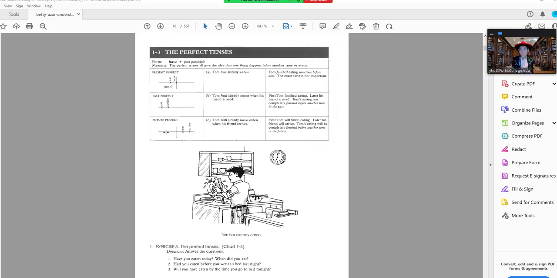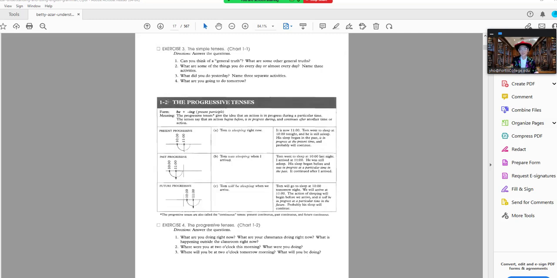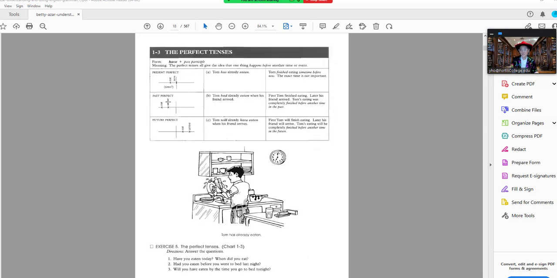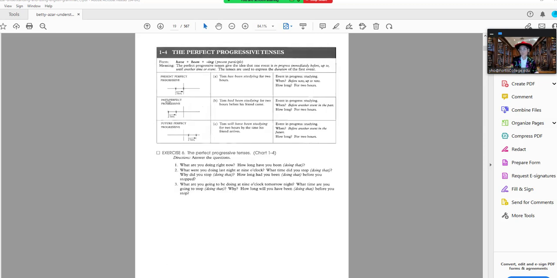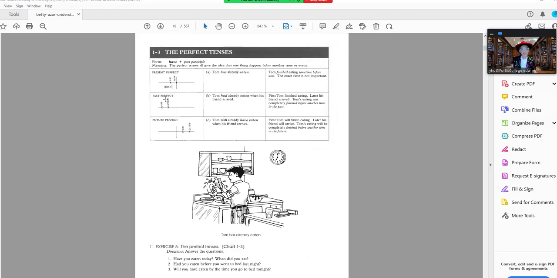And that is the main difference between simple and progressive tenses and the perfect and perfect progressive tenses. That's the only difference, is that one set of tenses deals with one action and the other set of tenses deals with two actions.